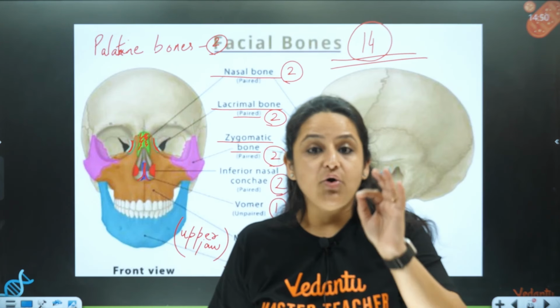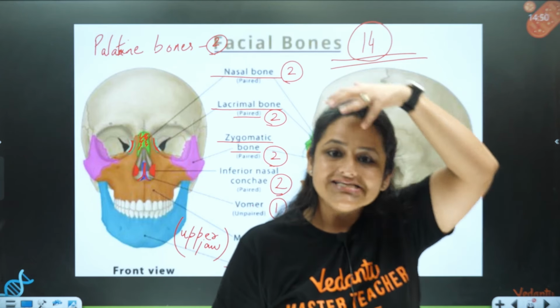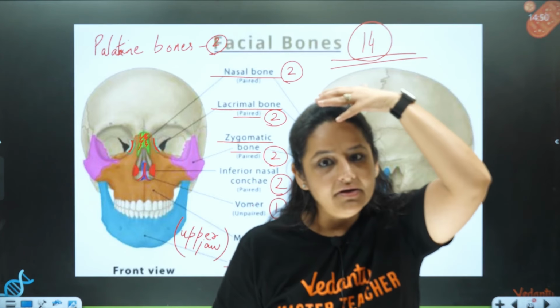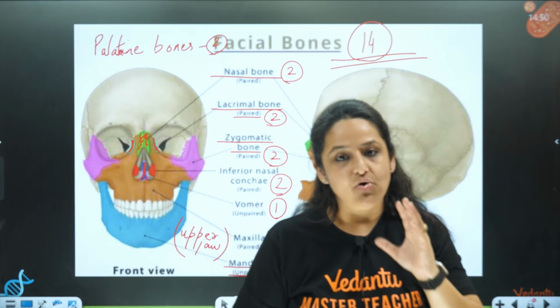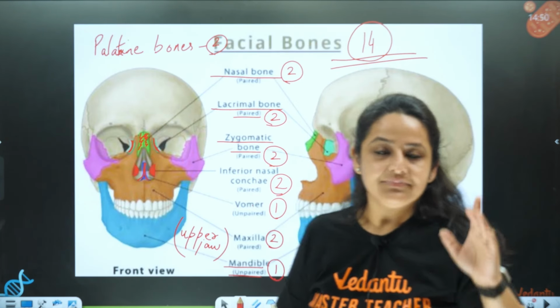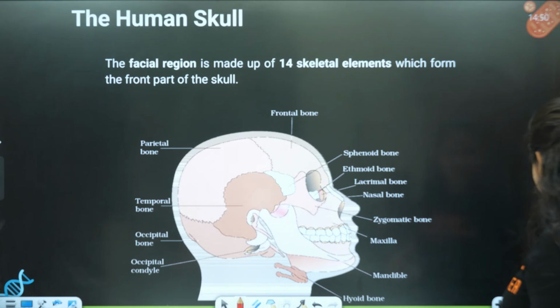Okay, so if we talk about skull, in skull there is 1 set of bone called the cranial bones which are 8 in number, and there is 1 set of bones which are called the facial bones. Okay, they are 14 in number. Clear? Now let's talk about the other part.